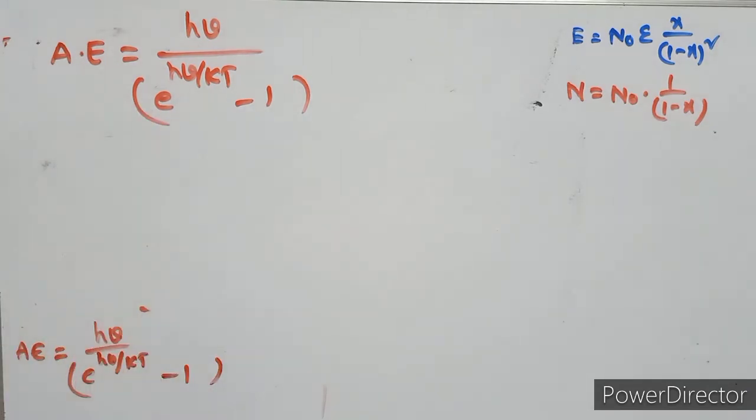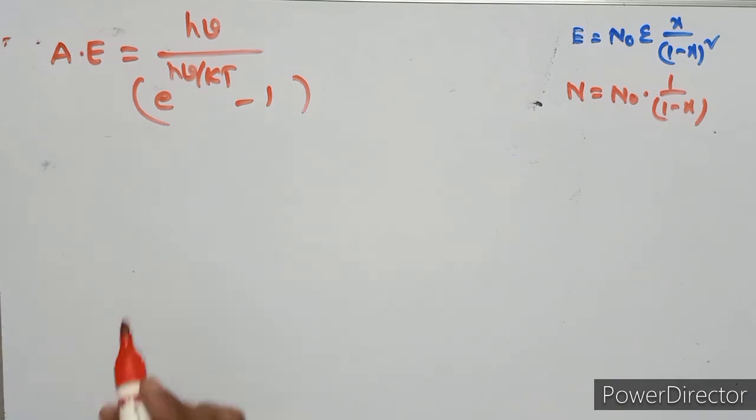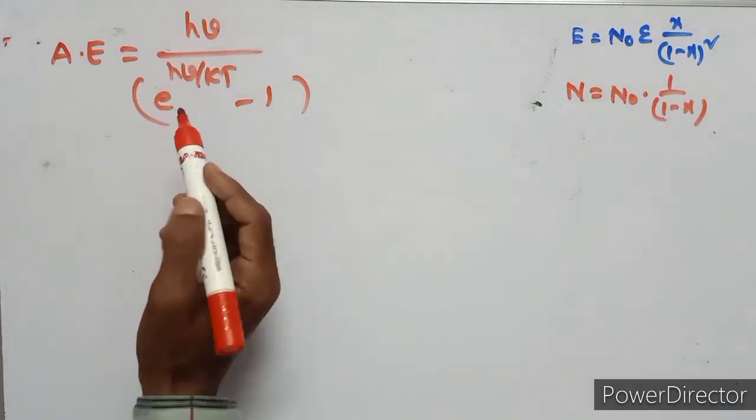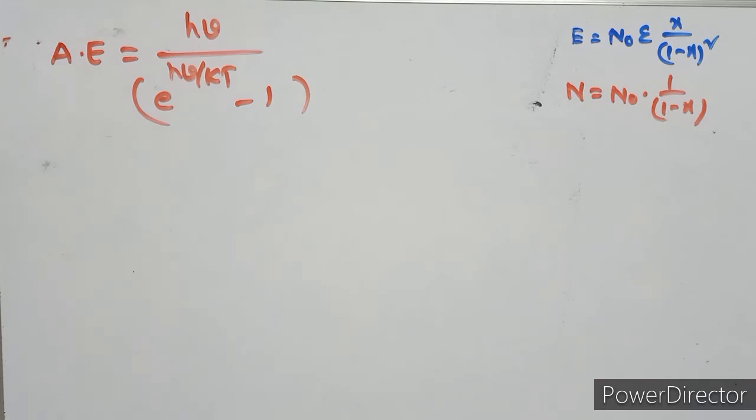So this expression represents the energy of an oscillator according to Planck's theory. This is also Planck's constant.